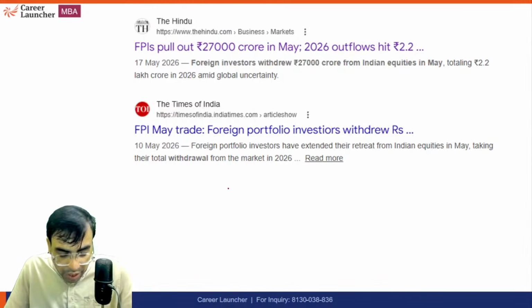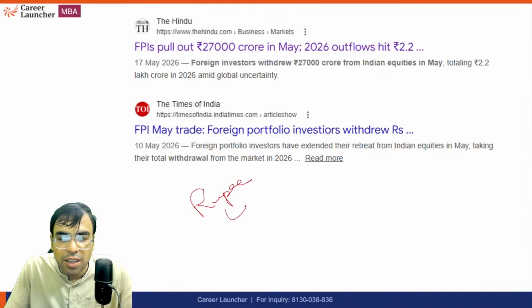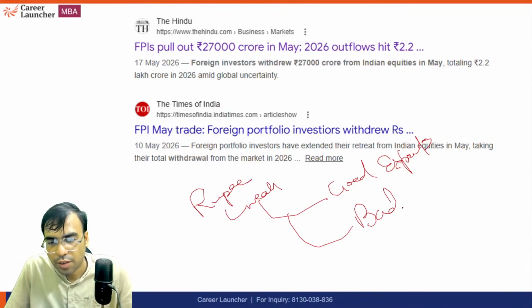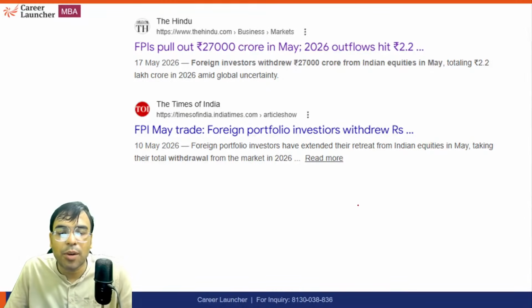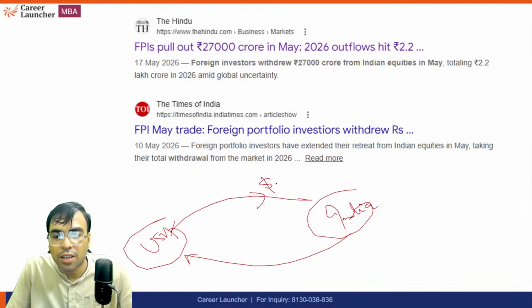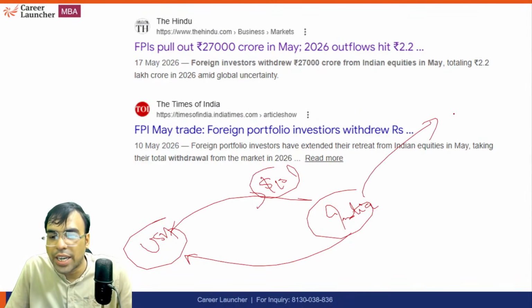Now, I'm sure you must be aware, if the rupee is weak, it is good for export and bad for import. This you should know. And this is a very simple example. For example, you have exported something from India to America. You got dollars, let's say $10. This $10, you will take to the Indian market and ask for rupees.